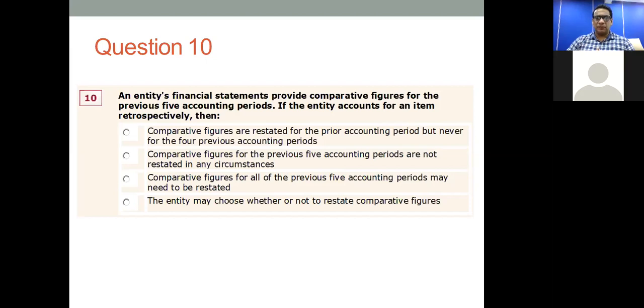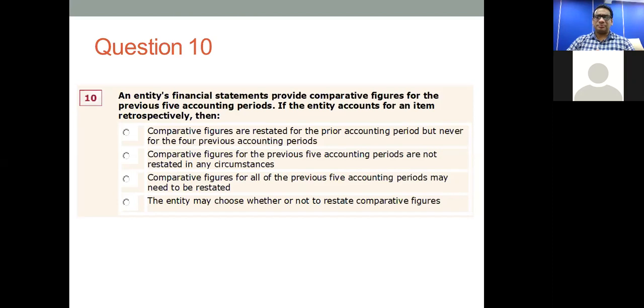So, of course, if you present comparative figures for 5 periods, and if there's a change, then the change has to be accounted retrospectively for all the 5 accounting periods. So basically, the correct answer out of the 4 answers is answer C. Comparative figures for all the previous 5 accounting periods need to be restated. You can't do it for 1 year and forget the other 4 years.